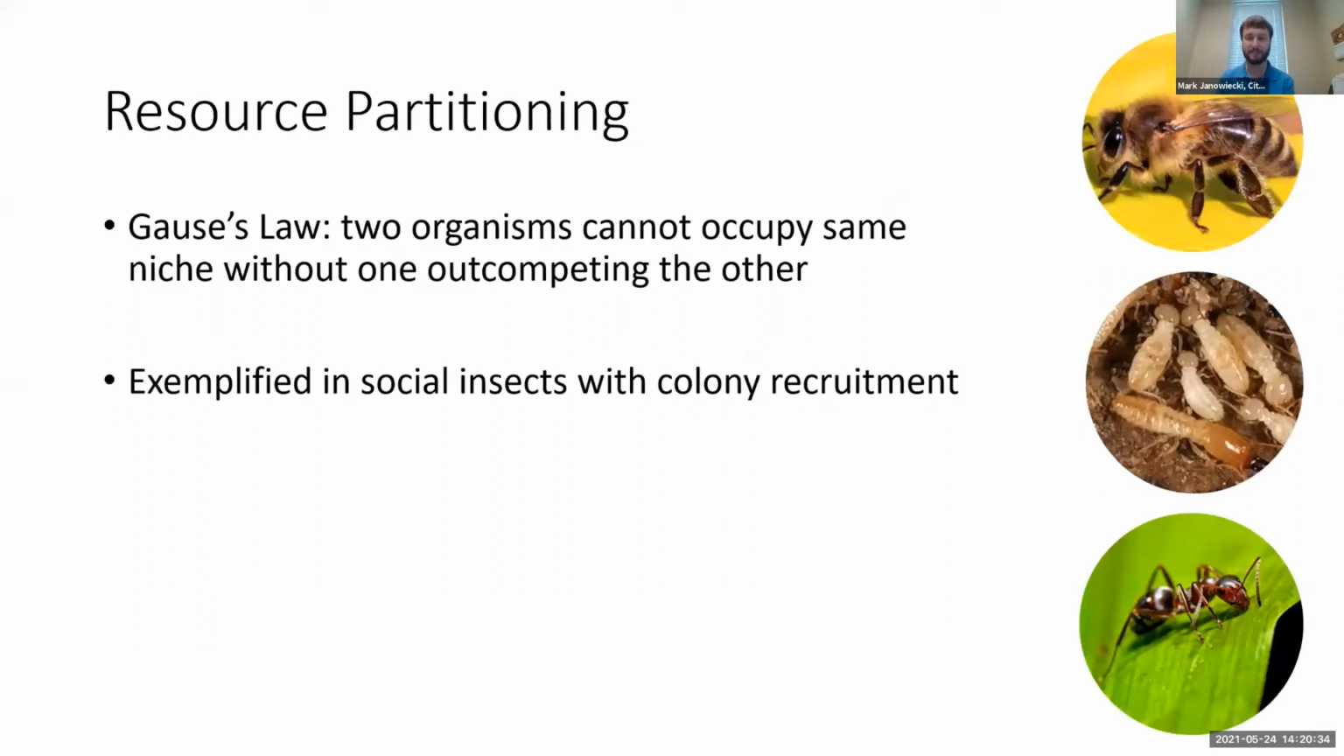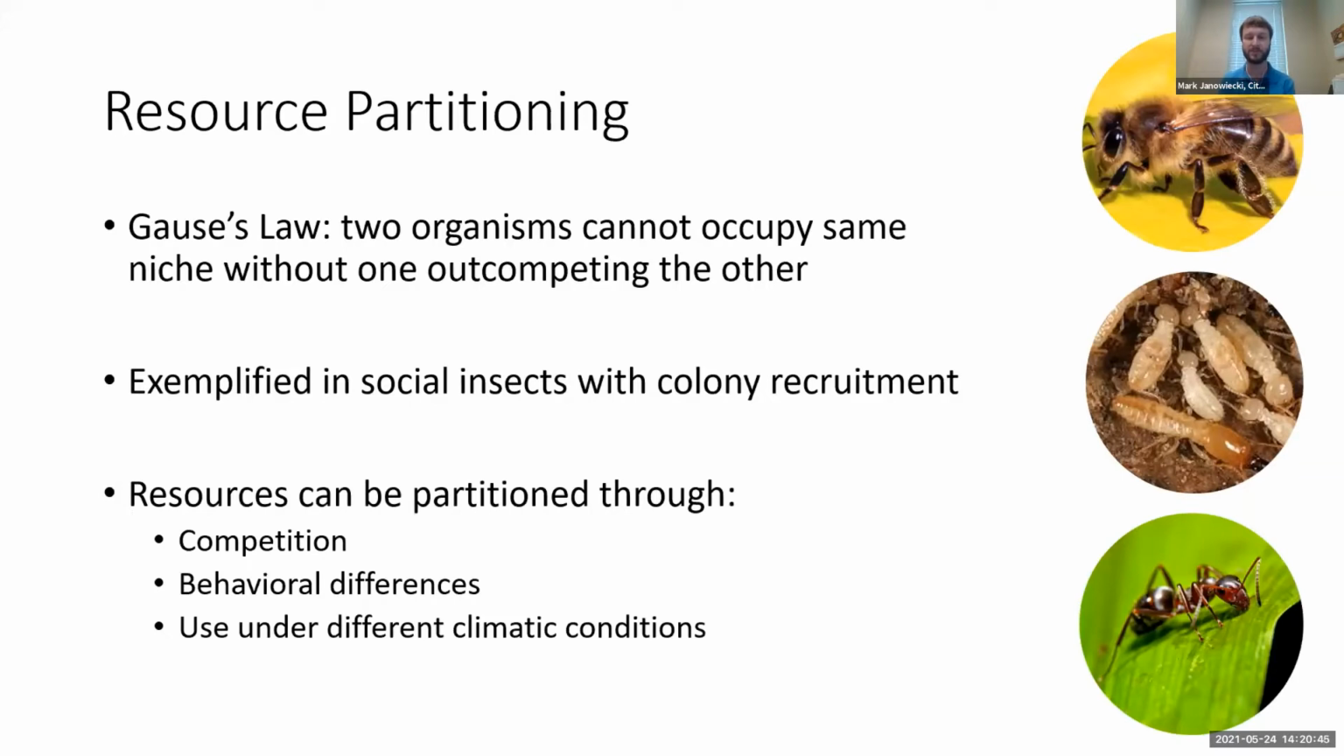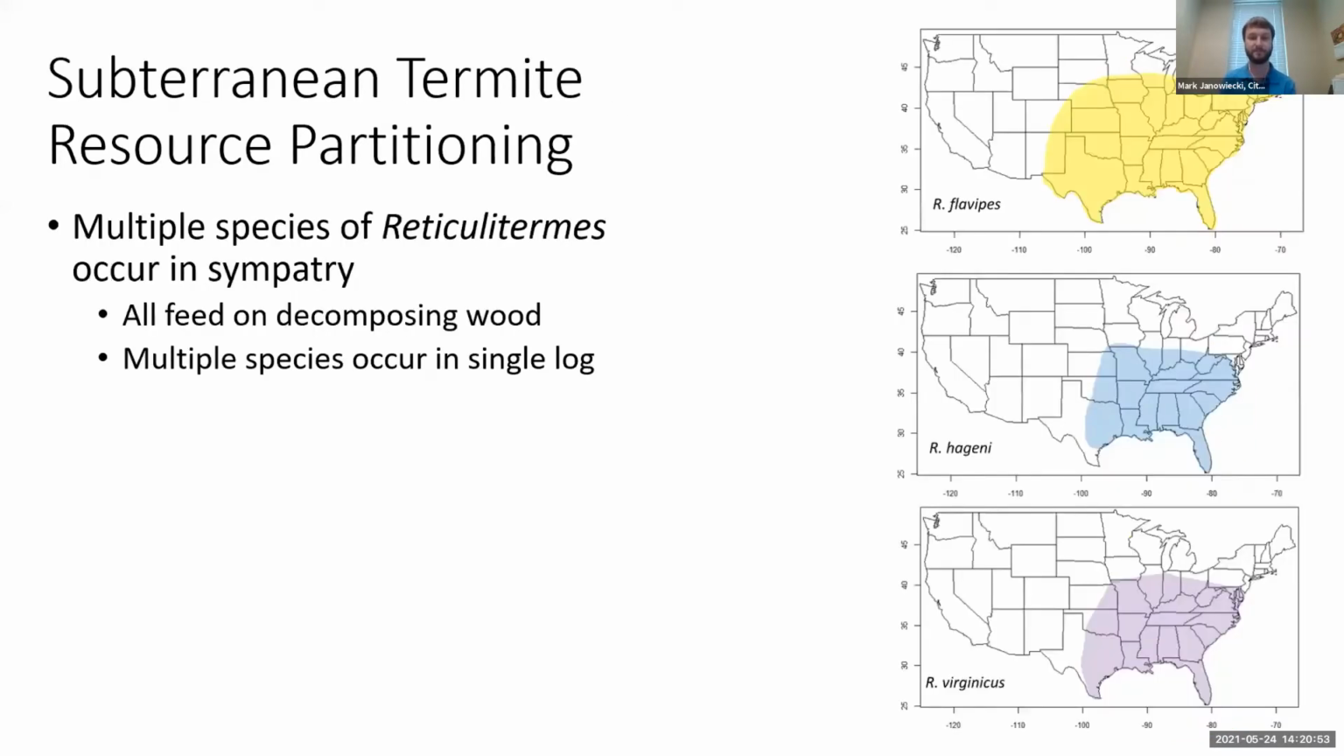This is particularly exemplified in social insects, where we have colony recruitment. Instead of just individuals finding and using resources, there's an entire colony that can be recruited very quickly. In social insects, resources are generally partitioned through competition, behavioral differences, or use under different climatic conditions. For this, I'm focusing on subterranean termites, the genus Reticulitermes.